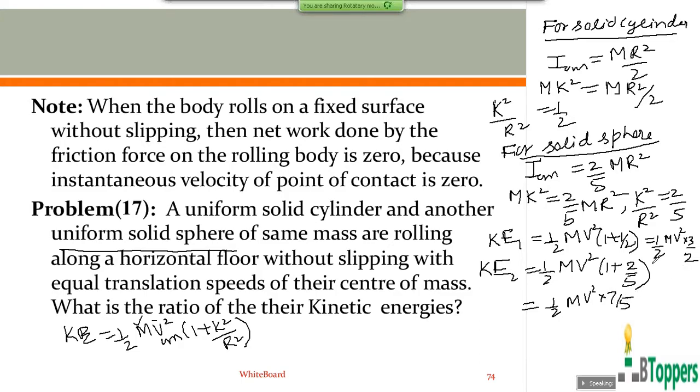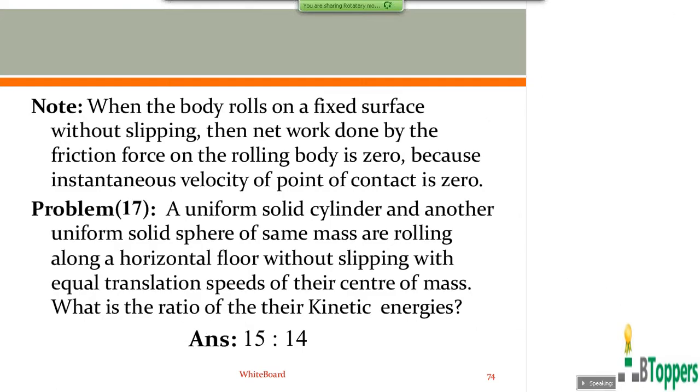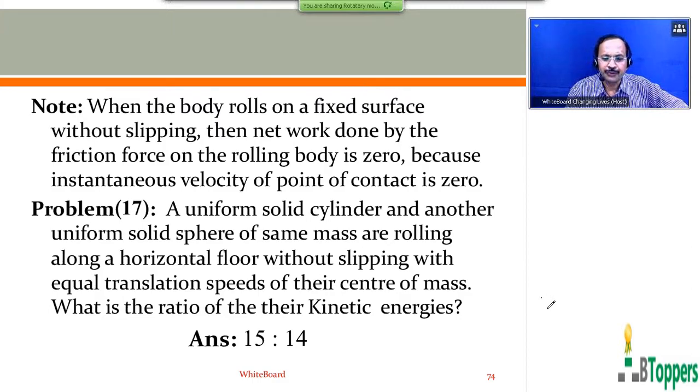Come on, you can copy down the working. You can take a pause and copy the working and try to complete the calculation yourself. You can take a pause and divide KE1 by KE2. Complete the simplification yourself now. Next, I will be showing the answer on the screen. If you simplify this, you are supposed to get the answer as 15:14. So the answer for problem 17, which I just discussed, will be 15:14.